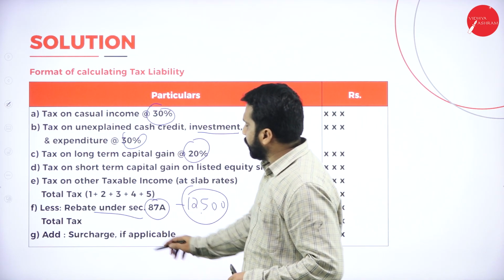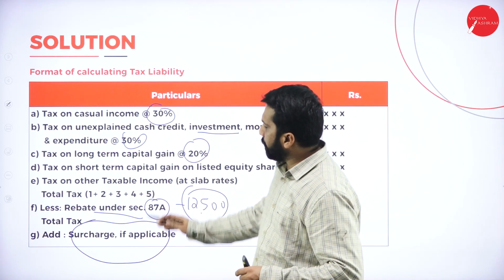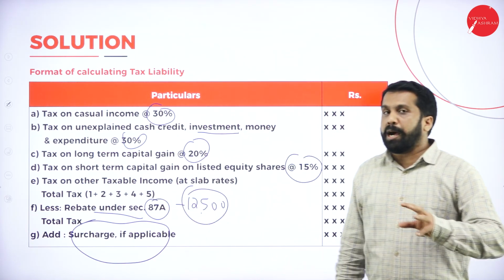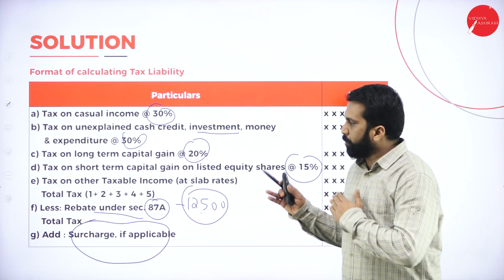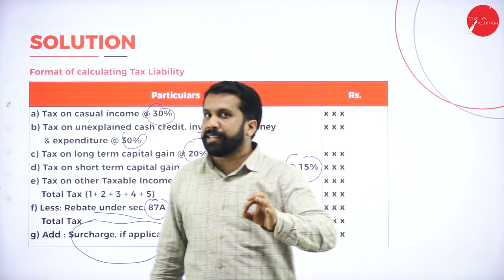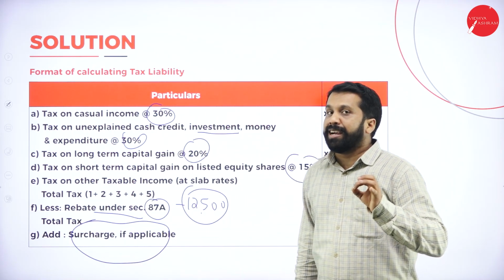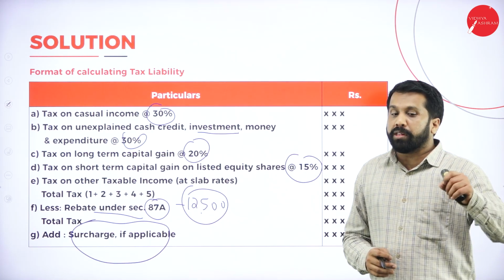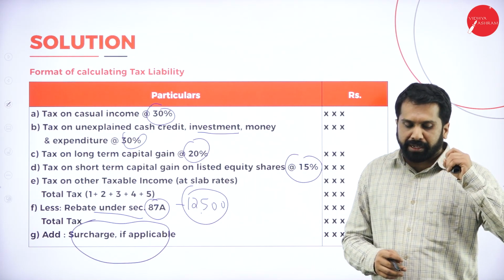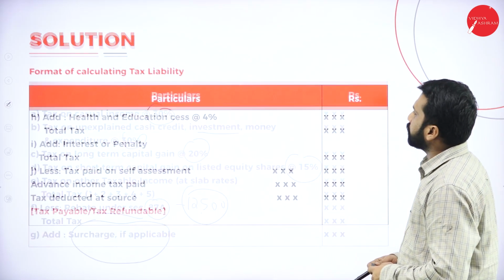Add everything, you will get surcharge. Surcharge will not be asked in your question paper. So for rebate, you are supposed to remember up to 5 lakh, what is the rebate? 12,500. Hope you didn't understand anything. The format, nothing to worry, because you will not understand assessment of individual with the help of format. Only if you do a problem, then only you will understand what is assessment of individual.